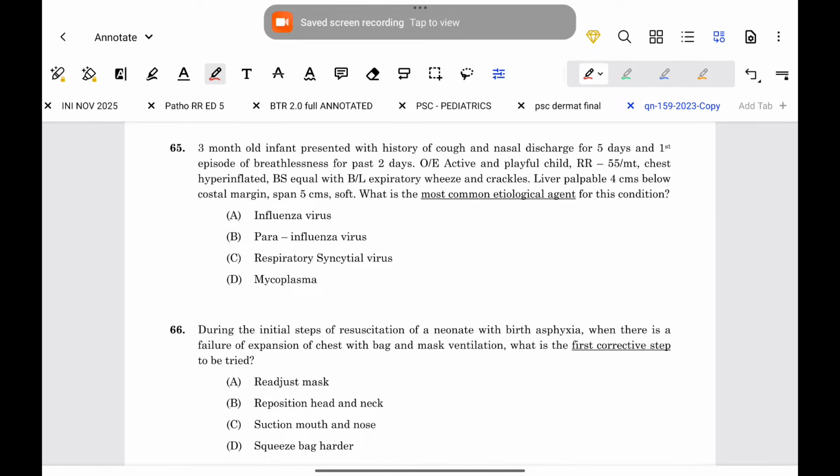So from this we can understand it is a child of 3 months. Here the most common viral infection affected is bronchiolitis. Also it is given that the liver is palpable 4 cm below the costal margin. From this we can understand this is a case of bronchiolitis. This bronchiolitis is caused by the respiratory syncytial virus.